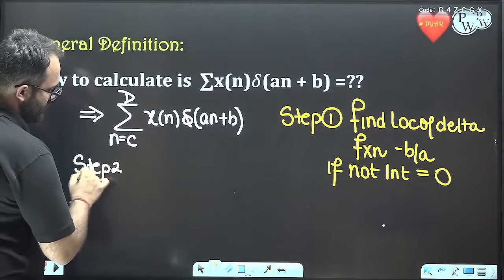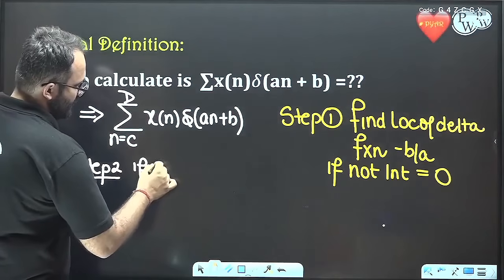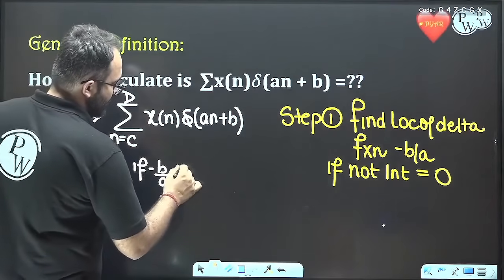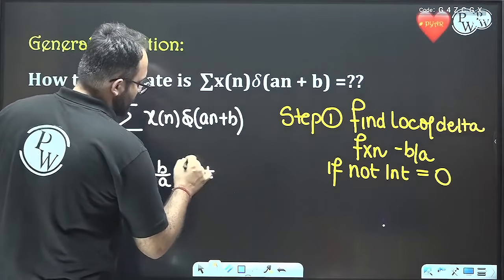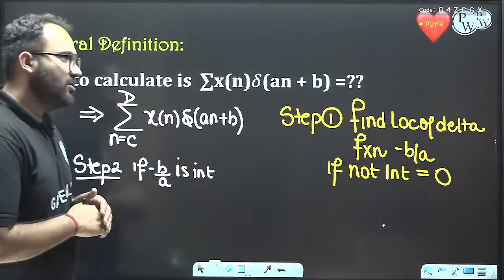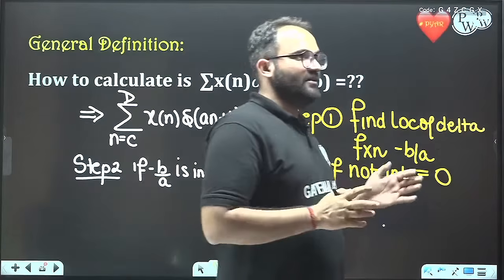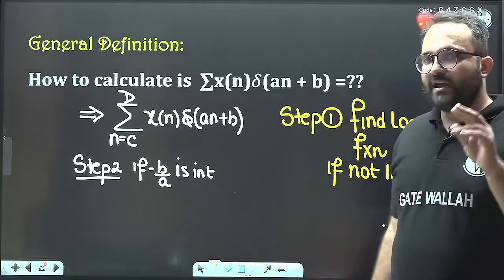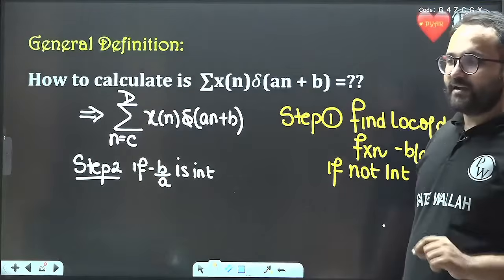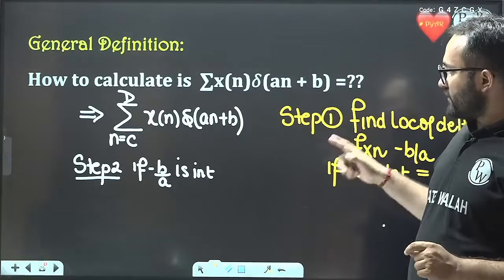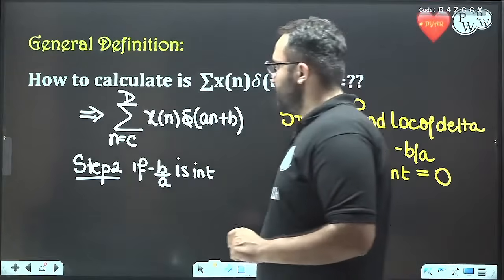Step 2. If minus b by a is an integer, then remember the step which we have done in the continuous domain. Then we will check the location of the delta function. Is the location of the delta function within the summation limit?